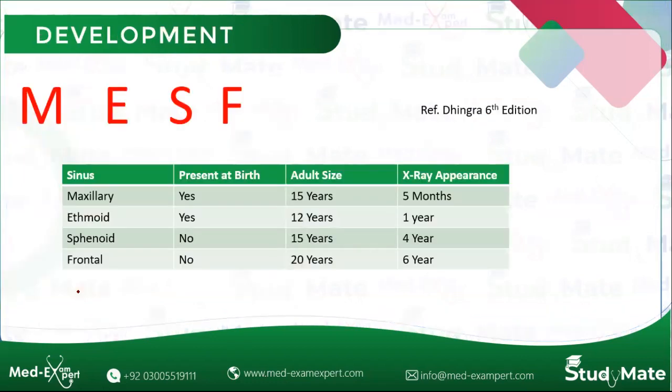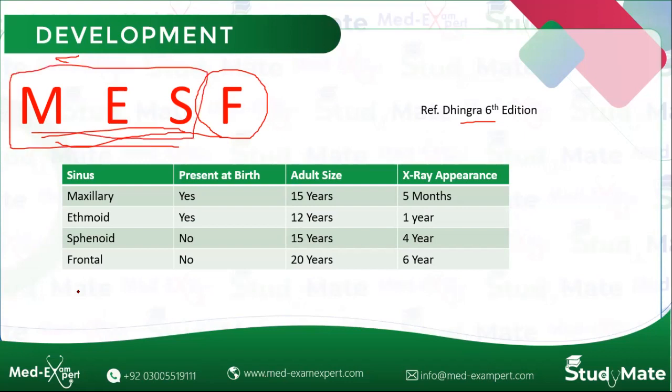Okay, so this is a very important table which has been taken from Dhingra. इसमें काफ़ी सारी information बड़ी concise form में display की गई है. We have four sinuses: maxillary, ethmoid, sphenoid and the frontal. तो इसका एक mnemonic है. आप में से जो भी football के fans हैं या फिर जो football देखते हैं, football का एक player है Messi. ये एक mnemonic है याद रखने के लिए development of the paranasal sinuses के लिए कि MES stand for Messi and F is for fan. So the mnemonic is Messi fan.